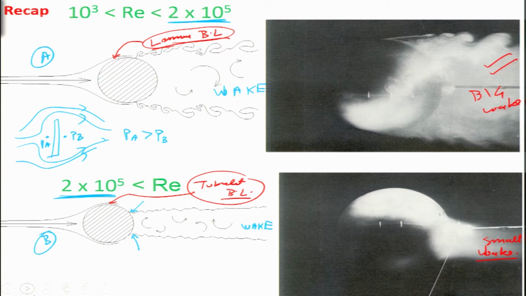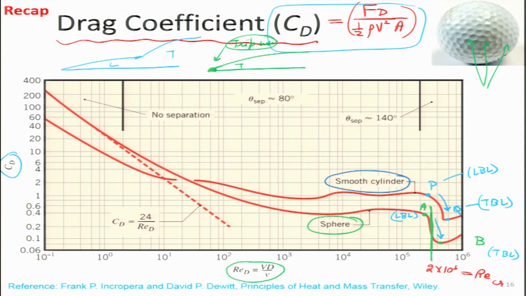Then we looked at the interesting phenomenon of the critical Reynolds number, which is about 2 into 10 power 5, that is, how the laminar boundary layer becomes a turbulent boundary layer, and the size of this particular wake, here it was very large and here it has become relatively small. So, this reduction in wake leads to a sudden dip in the drag coefficient, which is the non-dimensionalized form of the drag force given by this expression over here. So, we have seen both the case of spheres as well as for cylinders, there is a sudden decrease in the drag coefficient,